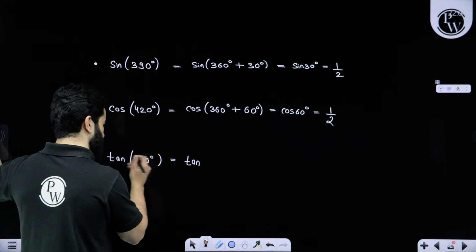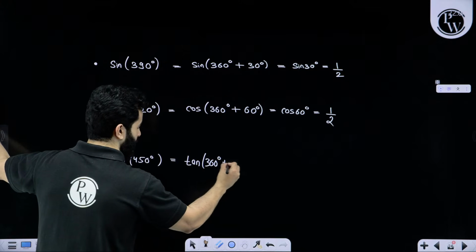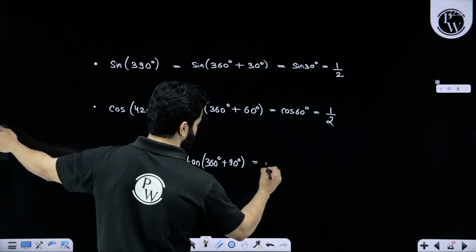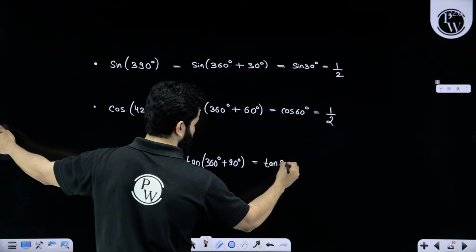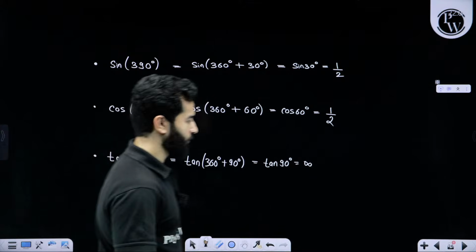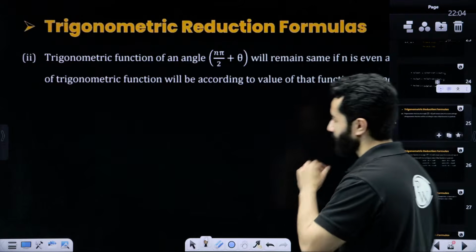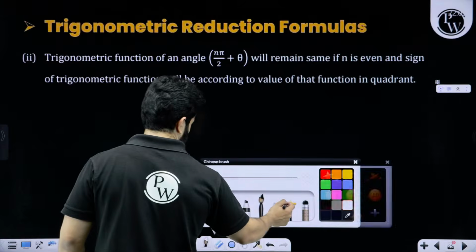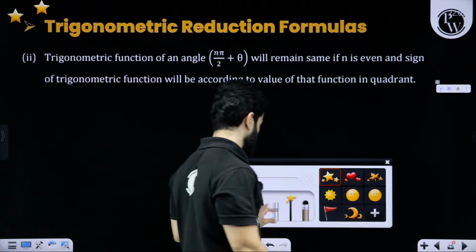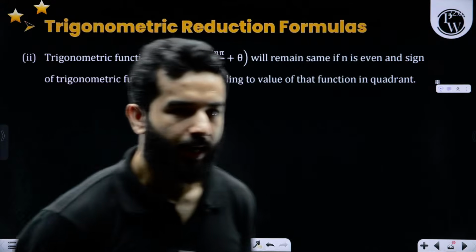That means 360 degree plus 90 degree. Tan, this will become tan 90 degree, which is not defined. Here 450, not 550, 450. Next. Pay attention, extremely important. That's clear till here, right?